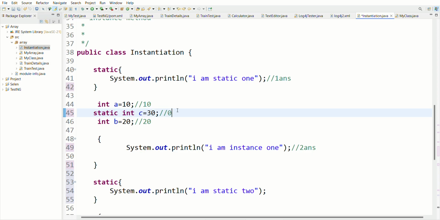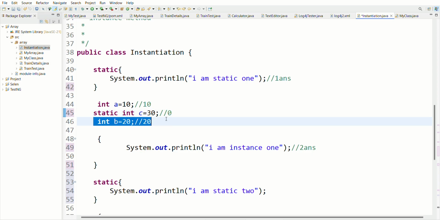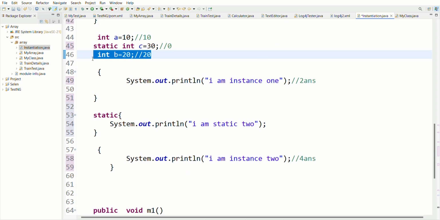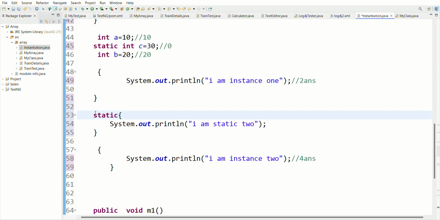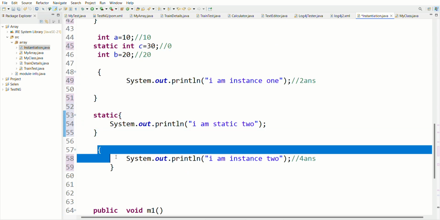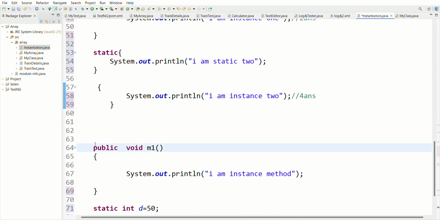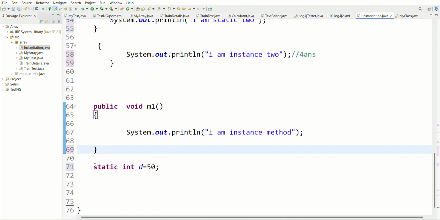The default value is 0, so it will be 0. Is this a static variable? No. No. No. No. No. Yes, this is a static variable, so assign it the default value 0.